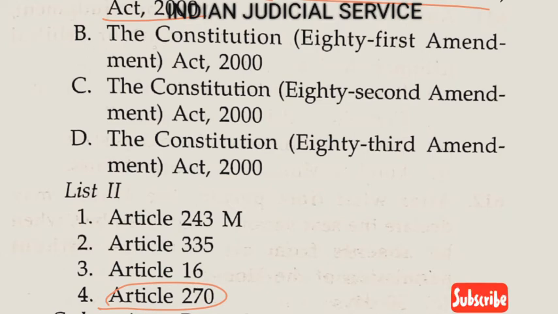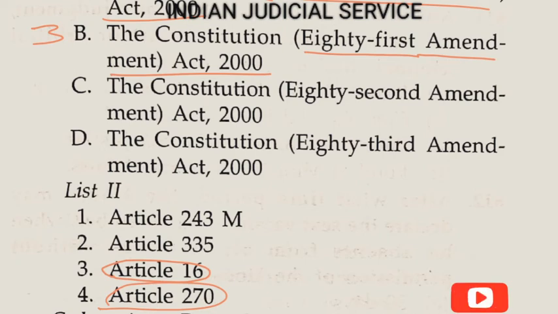Now B, the Constitution 81st Amendment Act 2000, is related to Article 16, so here 3. Article 16 deals with equality of opportunity in matters of public employment. It also ensures reservation for ST, SC and other weaker sections of society in public employment.